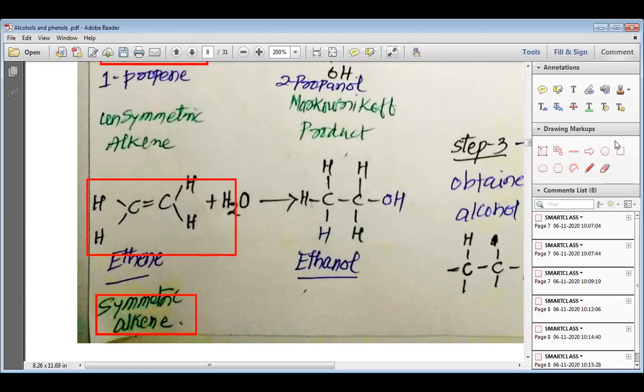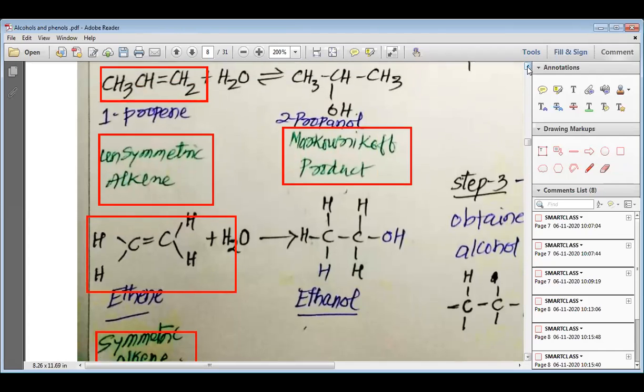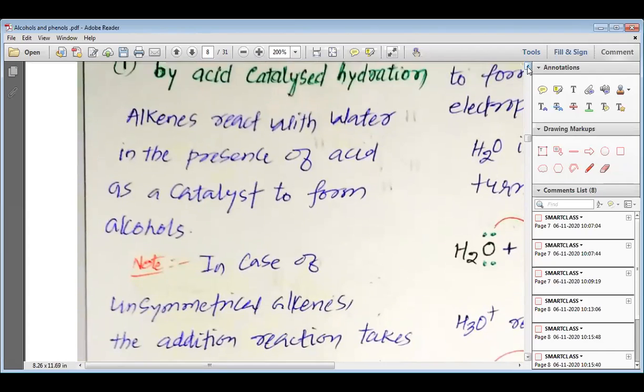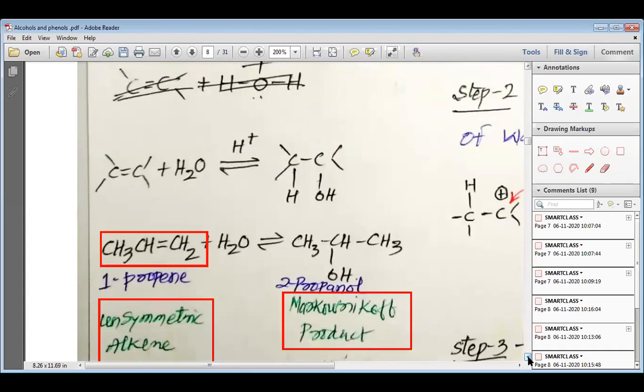But when we have an unsymmetric alkene, we should think about whether the product is the Markovnikov product or the anti-Markovnikov product. The anti-Markovnikov product is not obtained in acid catalyzed hydration. In acid catalyzed hydration, as peroxides are not present, we are going to get the Markovnikov product. This is how we understand acid catalyzed hydration.